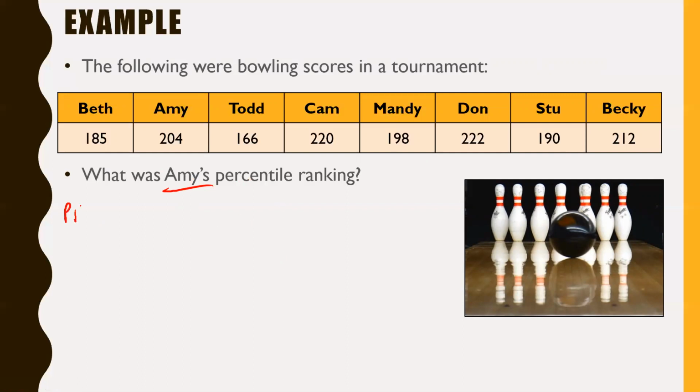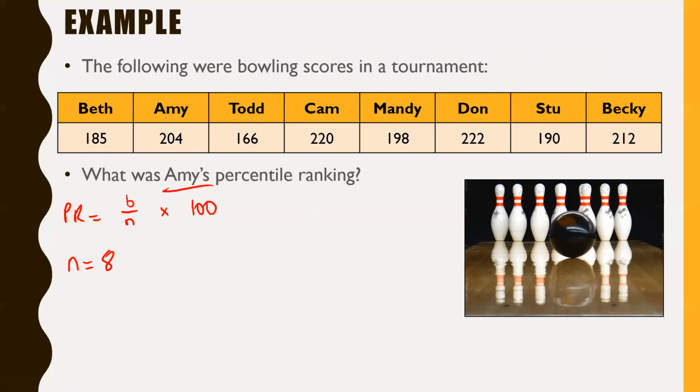Well, let's remember, PR equals B over N times 100. B are the number that actually were below, in this case, Amy, in the bowling tournament, right? N is the number in total. N is probably easier to start with here. If we look at this table, we can see that there are 8 different people who bowled in this tournament. So I can say right off the bat that N is 8. But let's figure out B, and B is going to take a little bit of time. We've got to be really careful to make sure we get B correctly.